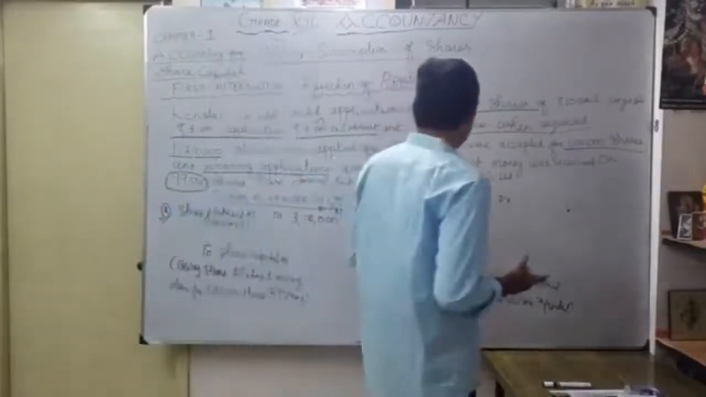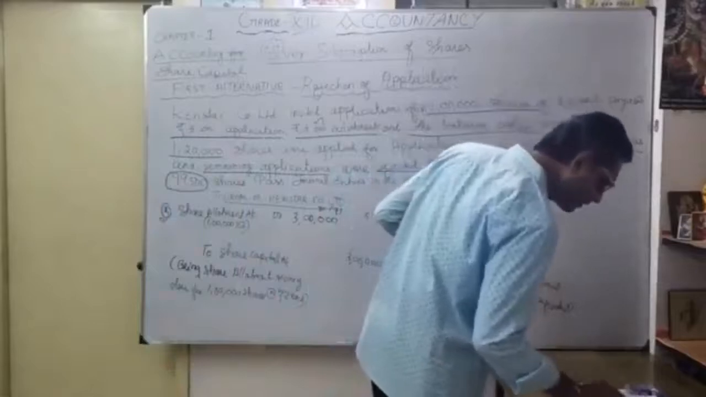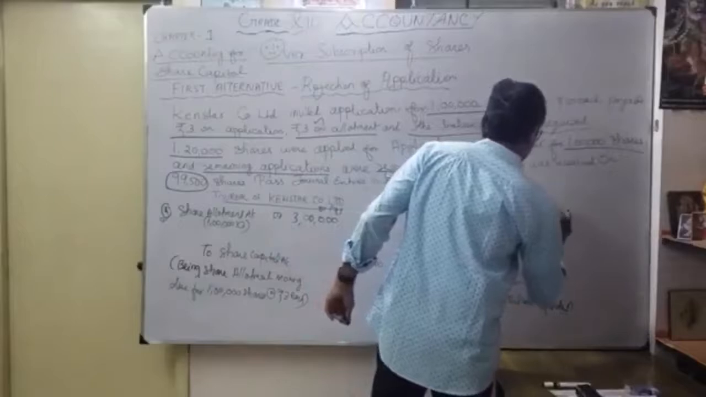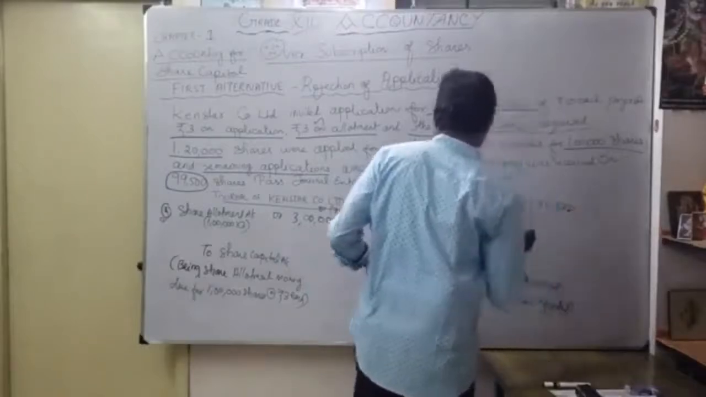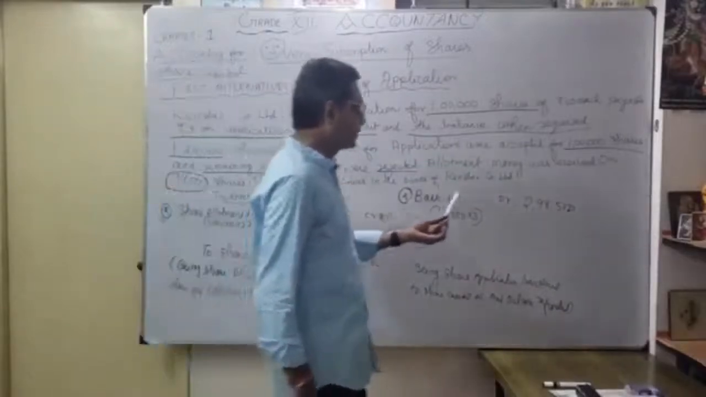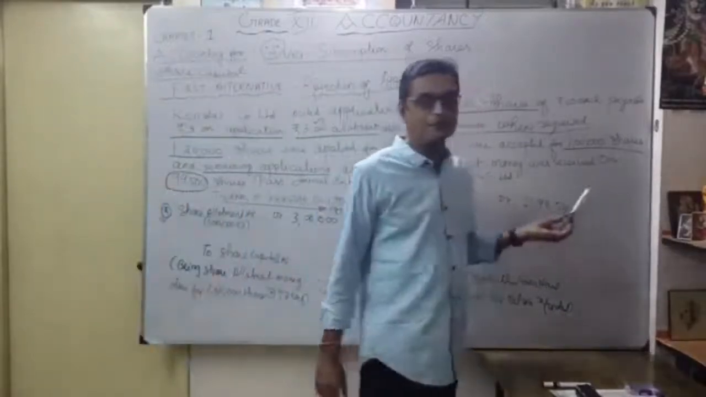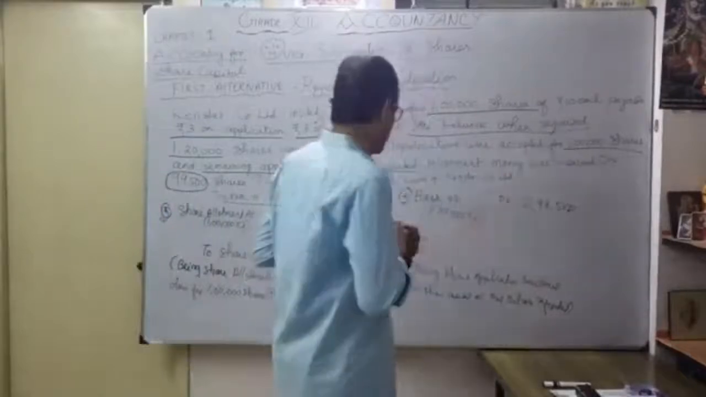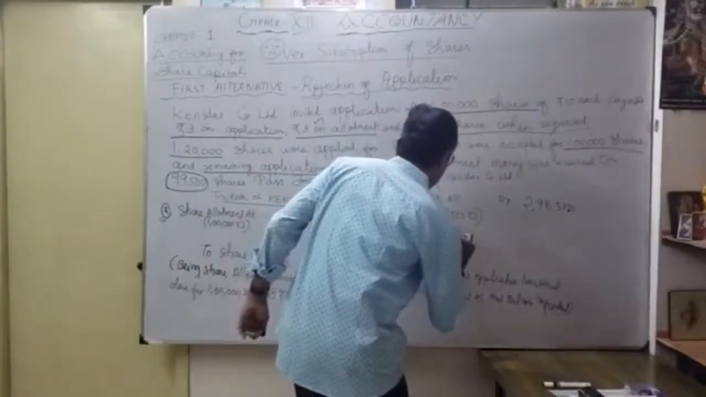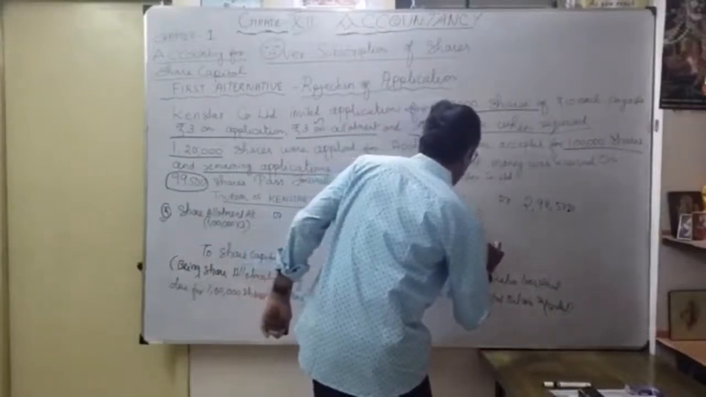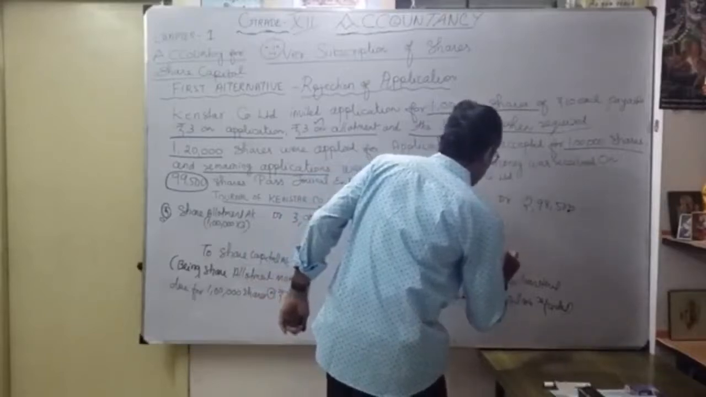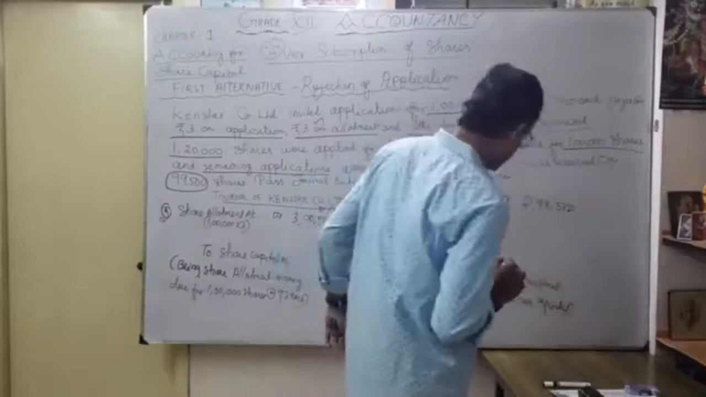What is the value? 99,500 into 3. What is the value exactly? 2,98,500. Because 1,500 short. 500 into 3, 1,500. So received only how much? 2,98,500. That's our share allotment money received. Okay. To share allotment account.